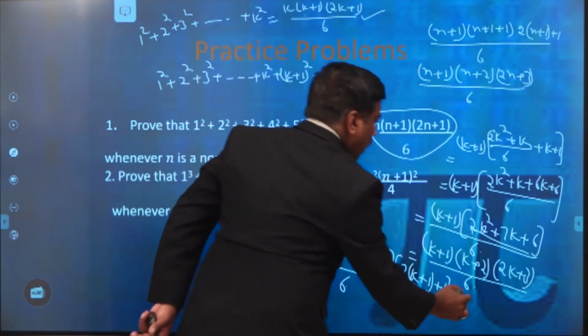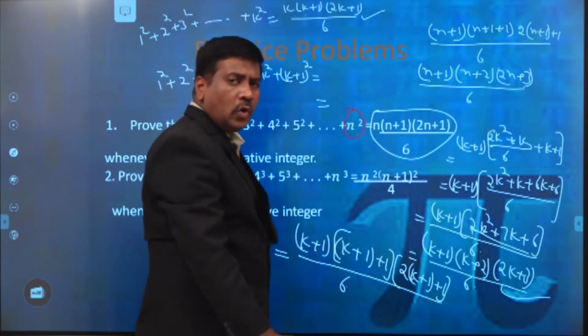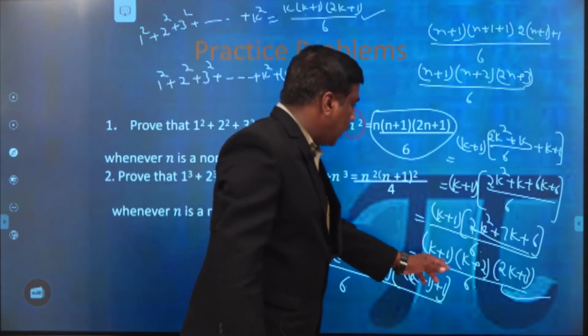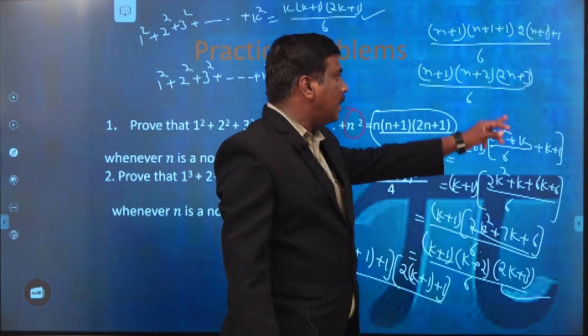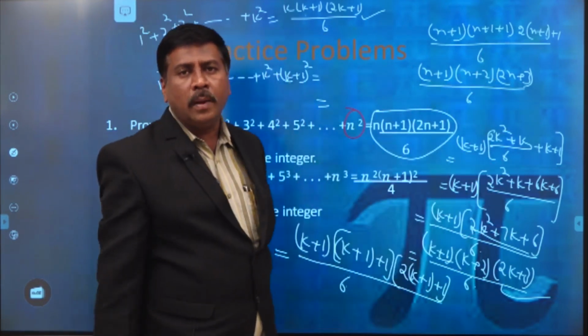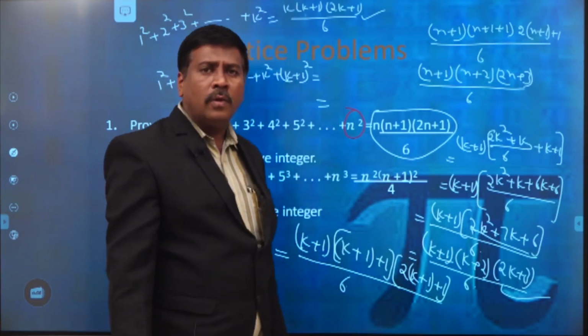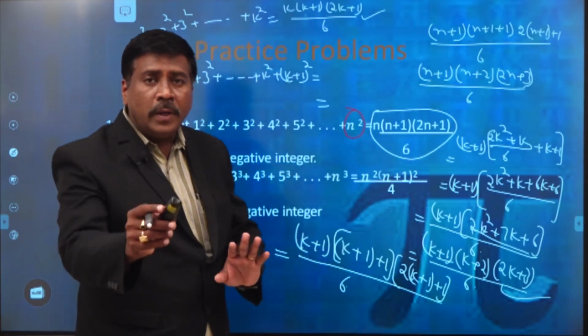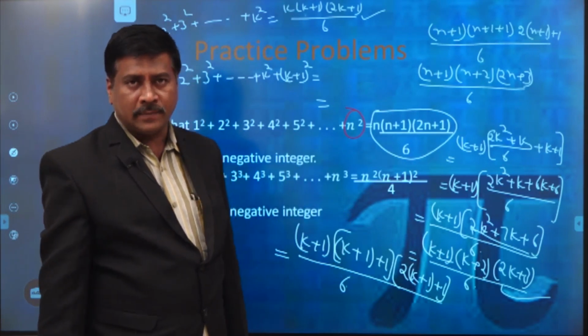Whatever we get here, in place of n equal to k+1, that is (k+1) into (k+2) into (2k+3), but here in place of k by n, the same result is obtained. What we conclude from this relation? The result is true for n equal to k+1.